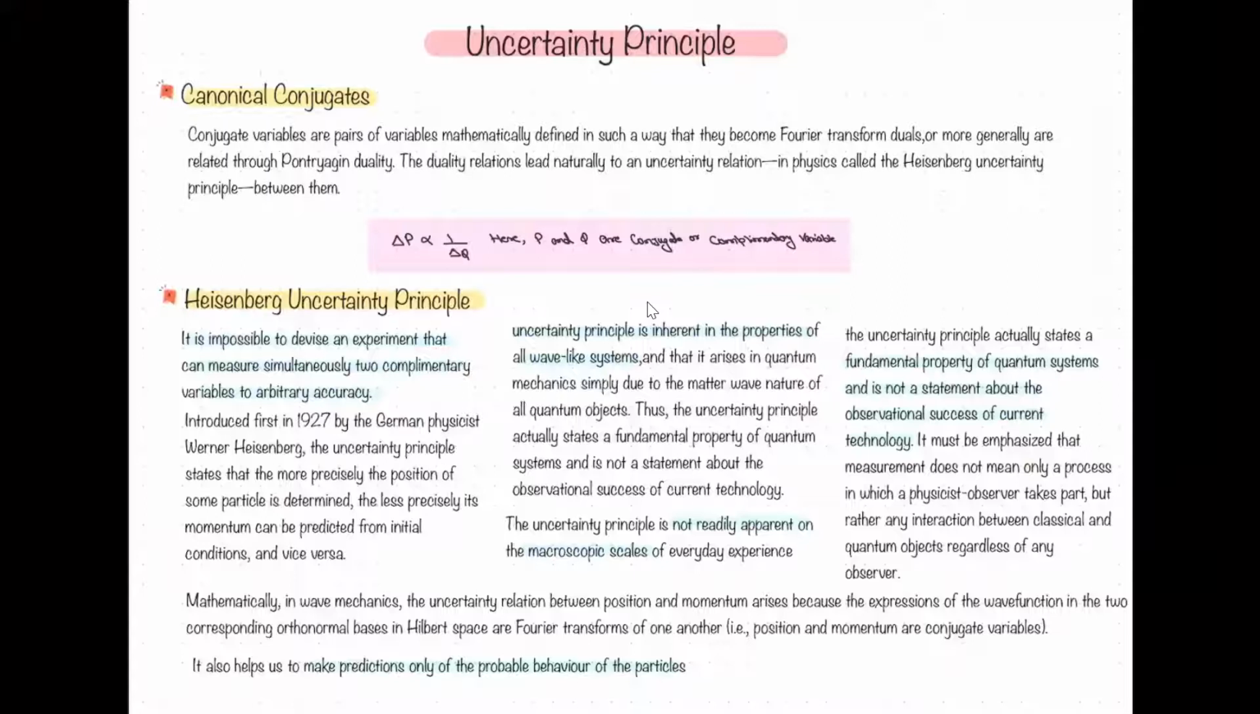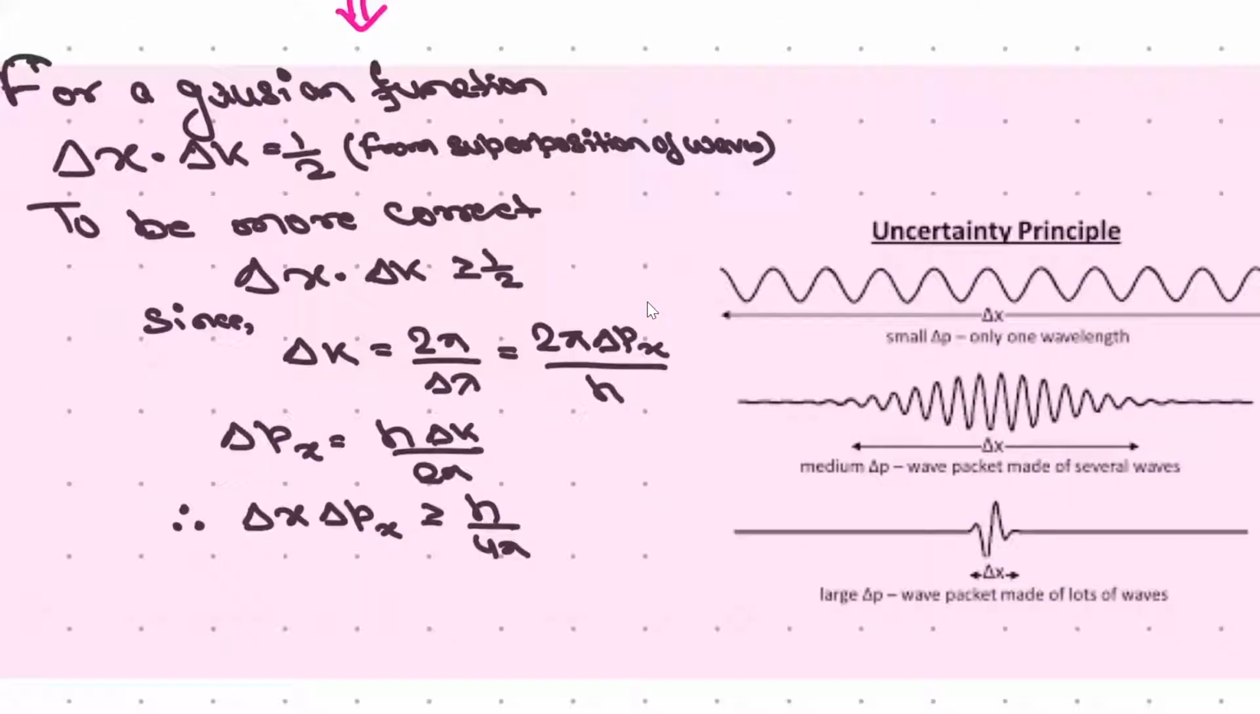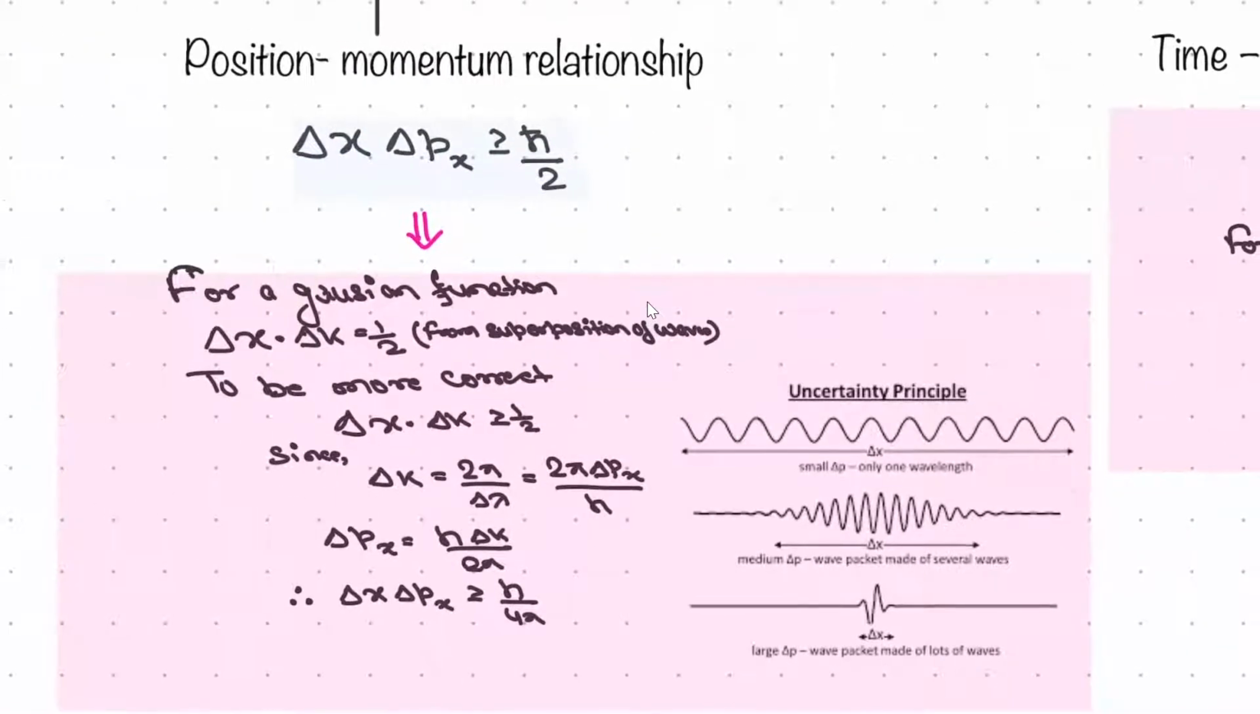The idea is very simple. Now, there are three relationships that we have to study. The first one is the position momentum relationship: delta x into delta px is greater than or equal to h cross by 2. Remember, if it is x, it is px.